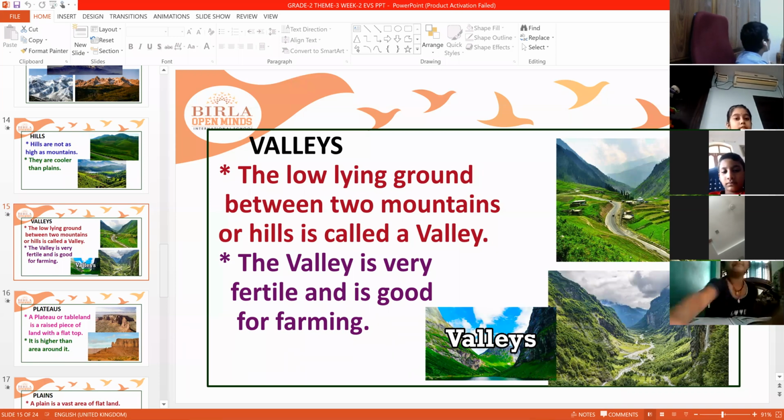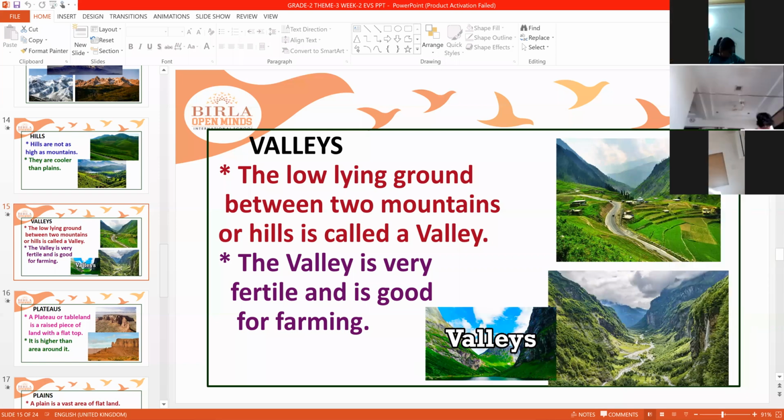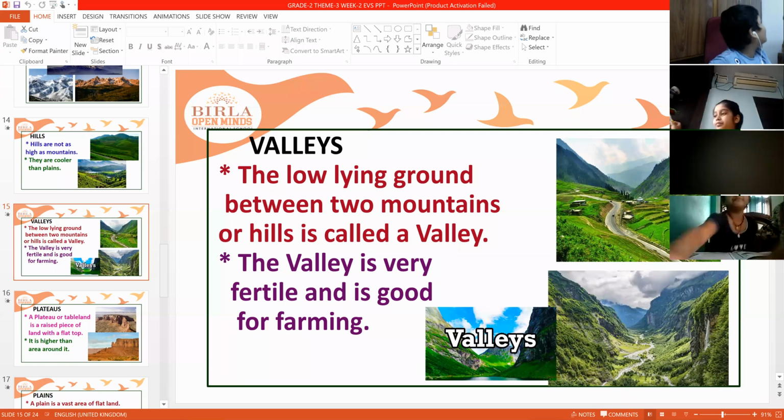And these valleys are very good because most of the rivers flow through valleys. Beside the rivers you can do cultivation, growing crops very nicely. That's the reason a valley is very fertile and good for cultivation of land and growing crops.